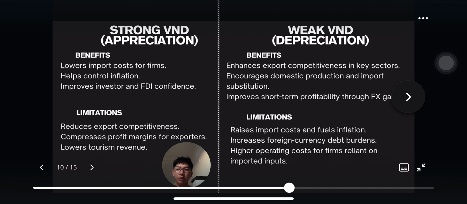For the next part, the weak VND depreciation. When the VND depreciates, Vietnam's exports, especially textile, agriculture, and fishery, become cheaper than foreign competitors'. Domestically, imported goods become costlier, helping local firms gain competitiveness and improve living standards. Reports show that many businesses benefit from short-term exchange rate differences. However, Vietnam relies heavily on imported raw materials, so currency devaluation raises transport and import input costs, which are eventually